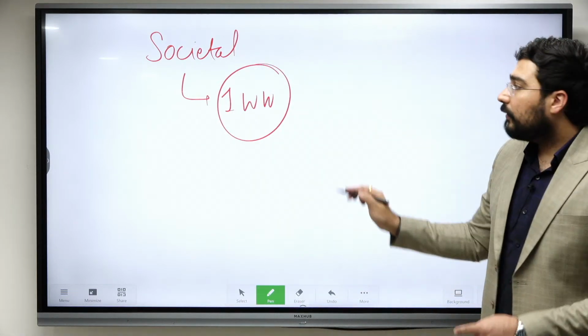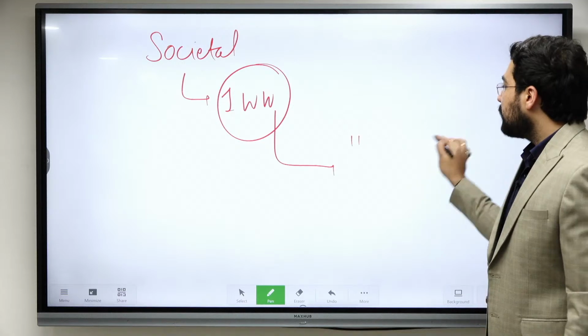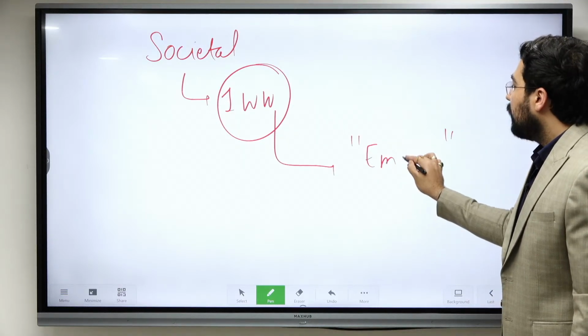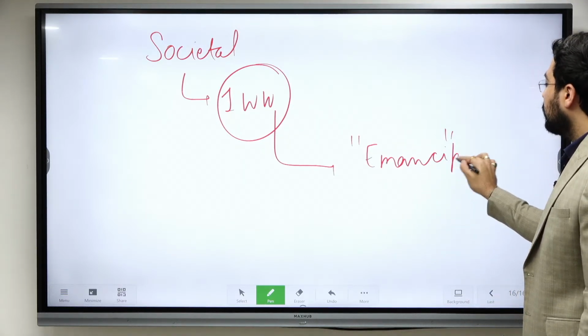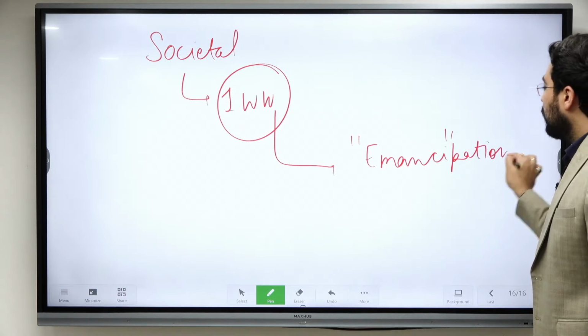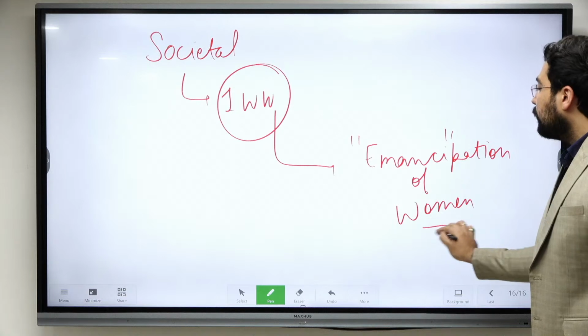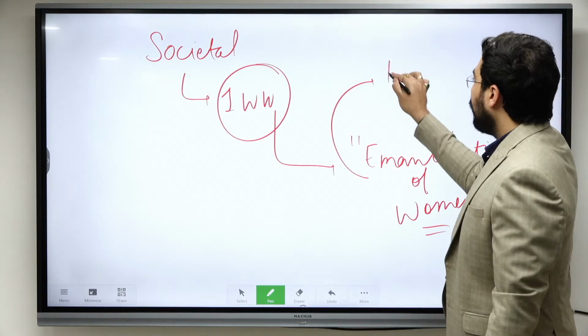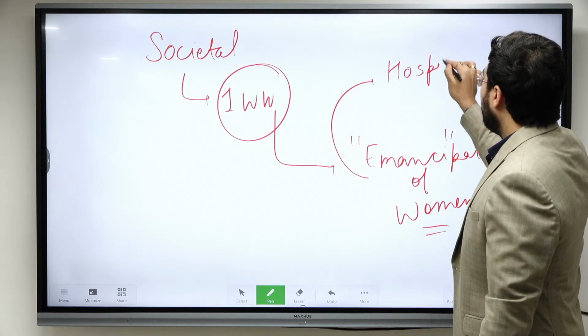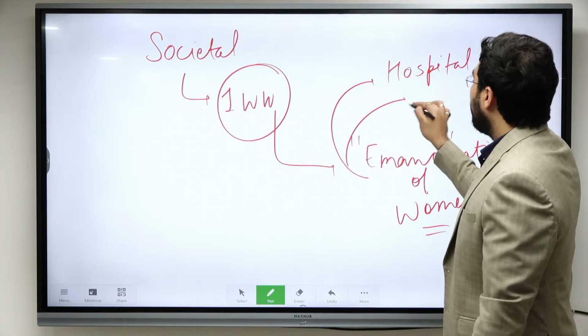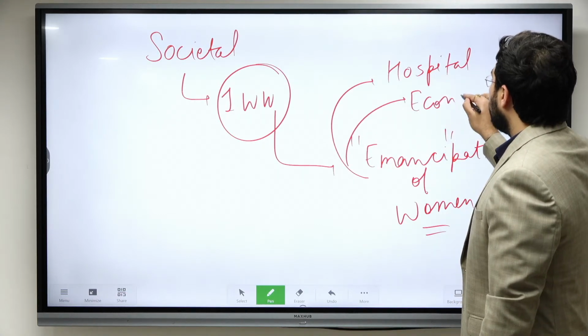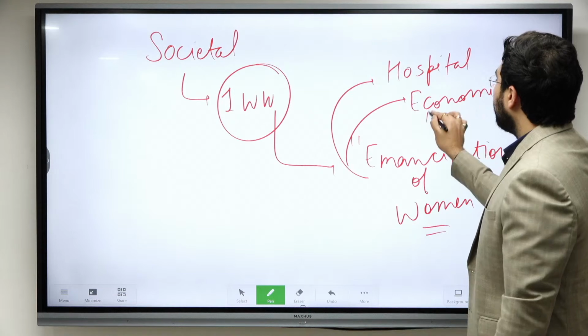Okay, one of the important outcomes of this was emancipation of women, because they became part of public life by going to hospitals, by taking care of people, by taking part in economic activities, because there was no one else to do so.